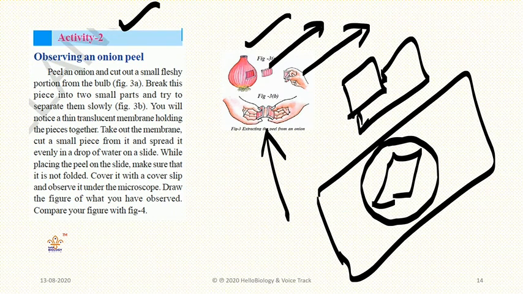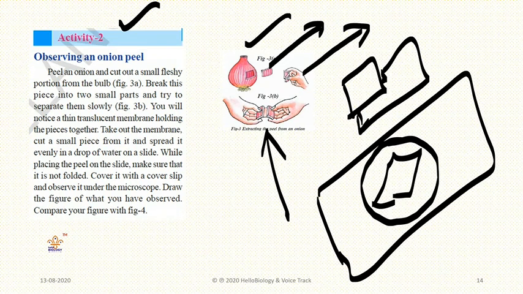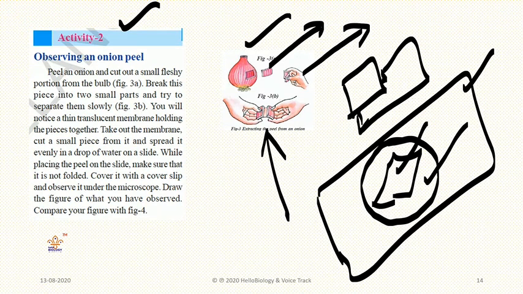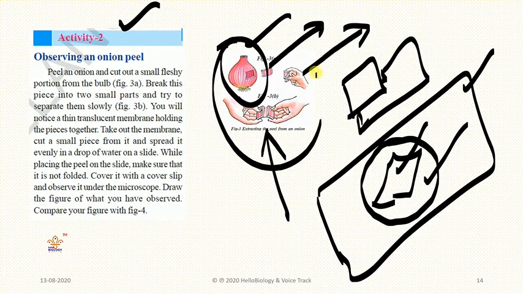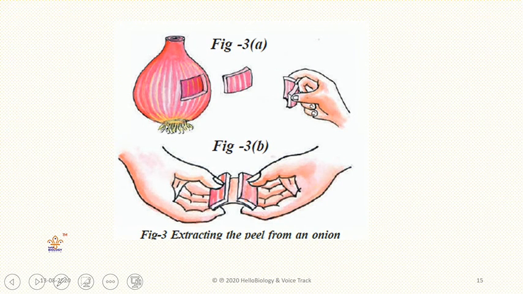These will be in the market, or in the laboratory. In the school laboratory, or otherwise you can get them from the bookstore. This is a slide, this is a cover slip, and this is the membrane. After that you will observe the cells in the onion. If you put it under the microscope, then we can see the cells. If we make this image bigger, it will appear like this. Understood? So here you can see the process.